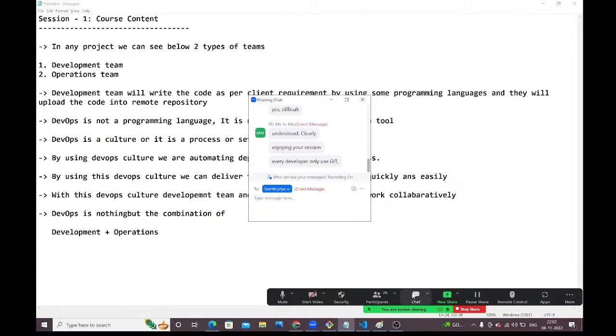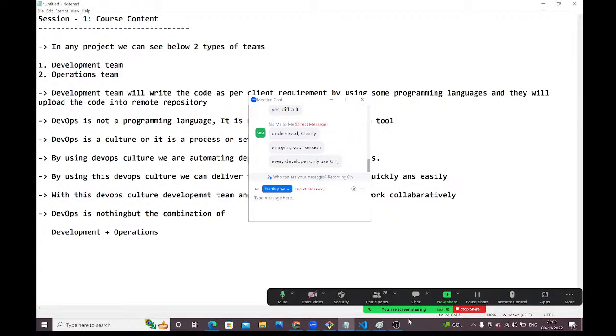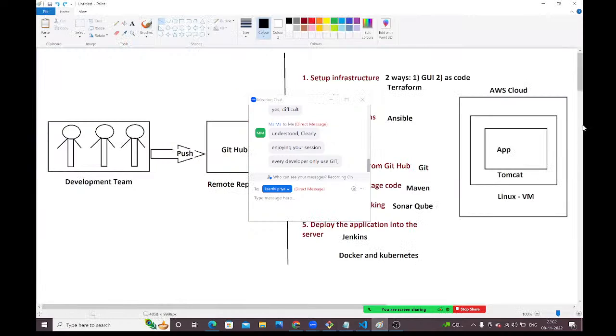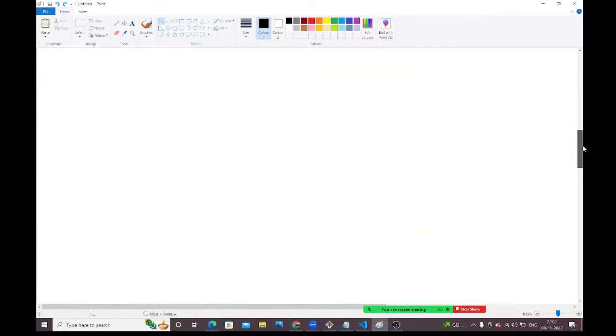Every developer will use Git. Not only developers, guys. Developers will use Git, guys. Why will developers use Git? Observe carefully. See here, multiple developers are available in my team, guys. Let me draw one diagram for that. Here, developer 1 is available.